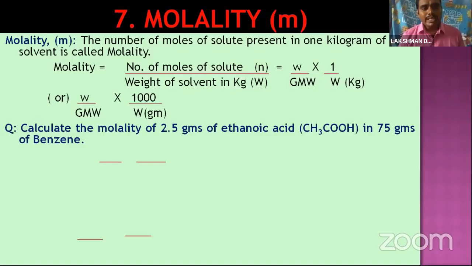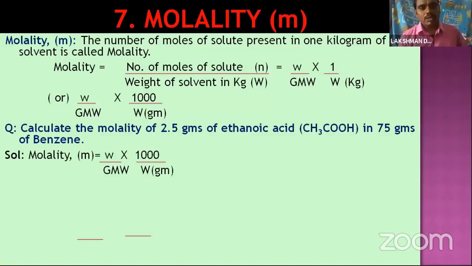The given solute weight is 2.5 grams of ethanoic acid, which is a small percentage compared with benzene. That's why ethanoic acid is the solute and benzene is the solvent. So the given solute weight is 2.5 grams and the weight of the solvent is given as 75 grams. Then the molecular weight of ethanoic acid, which is C.